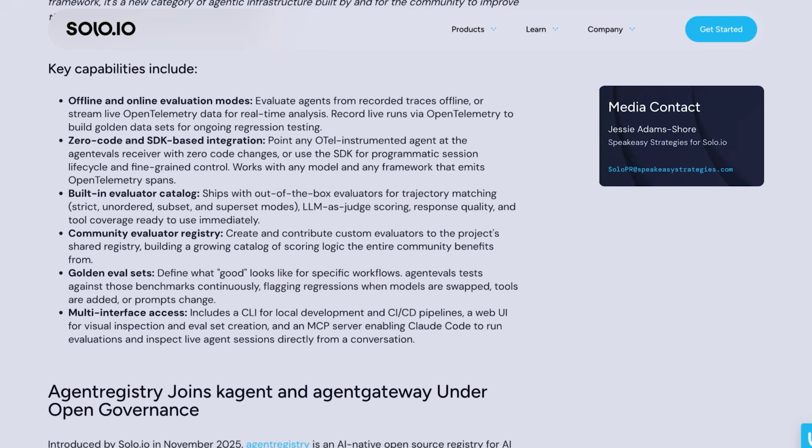Think of it as a fact checker for your AI coworkers. As a bonus, Solo.io is also contributing its agent registry project to the CNCF to help build community standards for AI agent governance. Responsible AI tooling getting the open source, community-driven treatment it deserves? That's a headline worth celebrating.